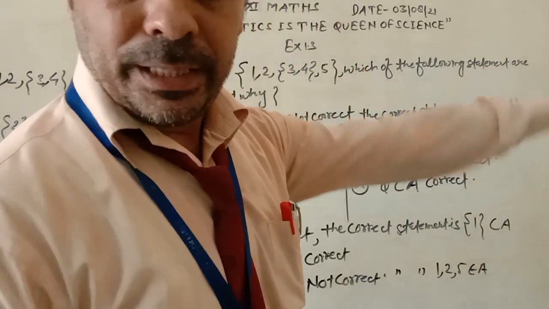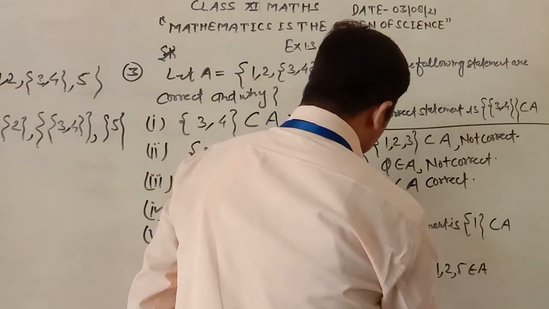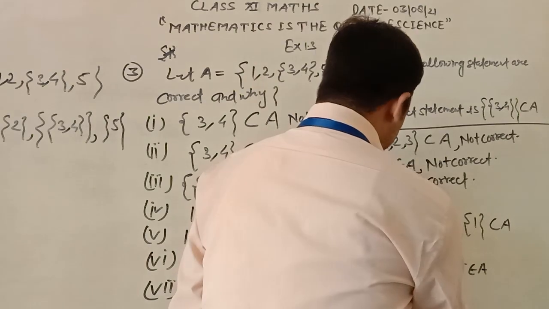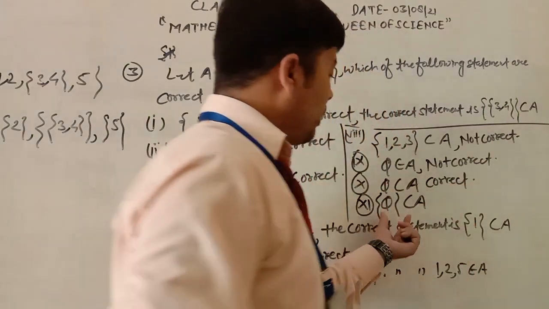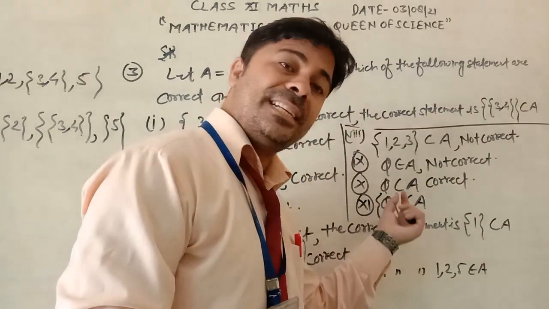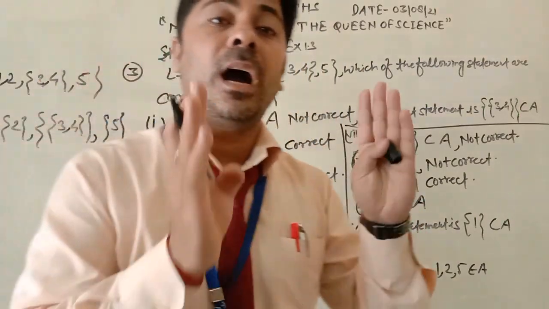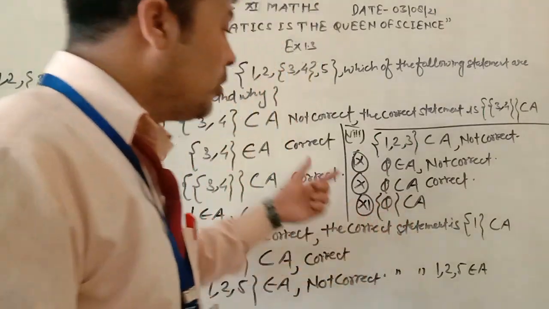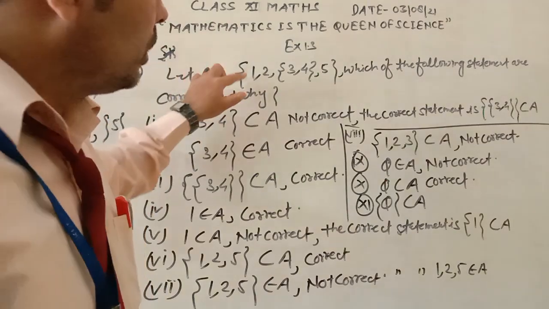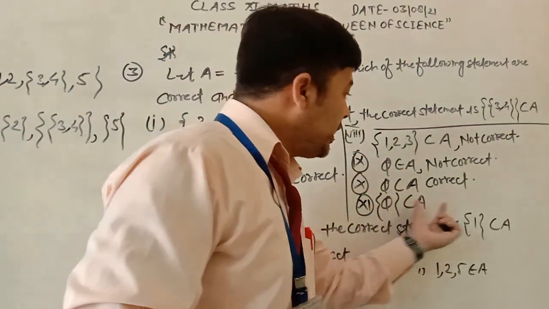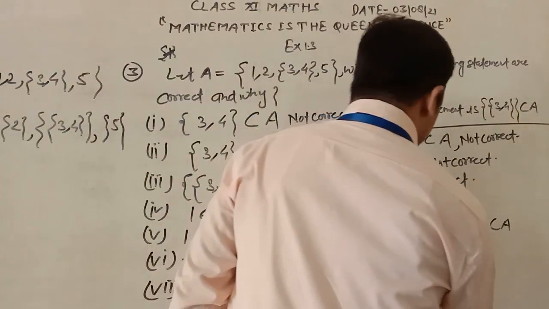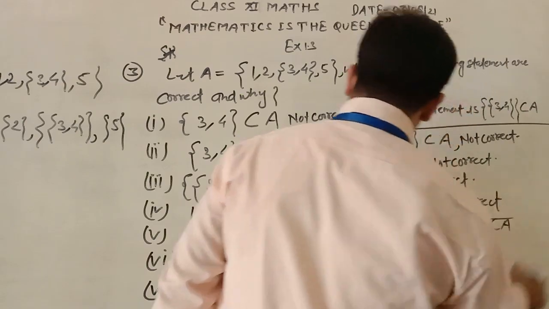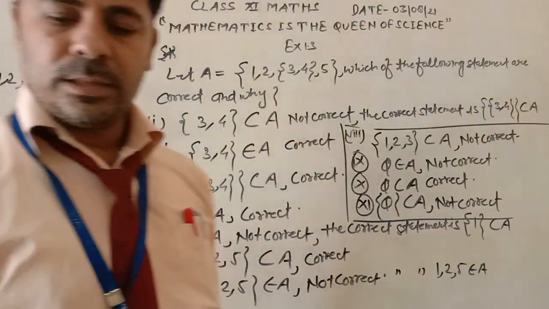And the 11th part of this question is whether {phi} is a subset of A. No, because if phi is in the curly bracket, this represents an element, and you have to check whether phi is an element. No, phi is not an element of it, so it is not a correct sentence. Not correct. This is the answer of question number 3.